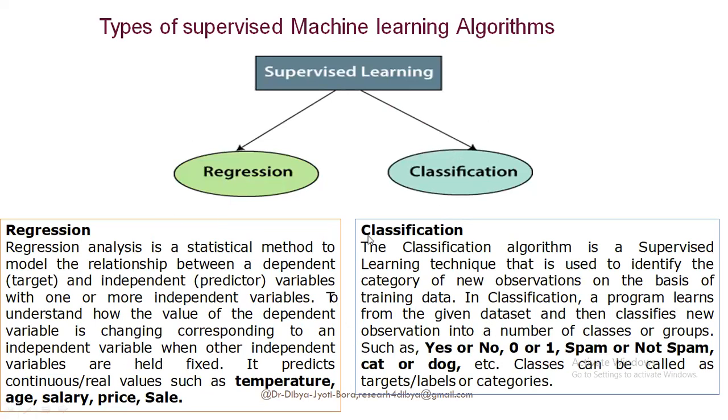Then classification means you are just classifying, identifying whether it is this or that: yes or no, pass or fail, spam or not spam. Spam or not spam means spam mail or not spam mail, cat or dog. These are the labels and these are the classes, and they can be called the target labels or categories. This type of supervised learning is known as classification. So remember, regression means the output will be a numerical value. Classification means there will be some labels.